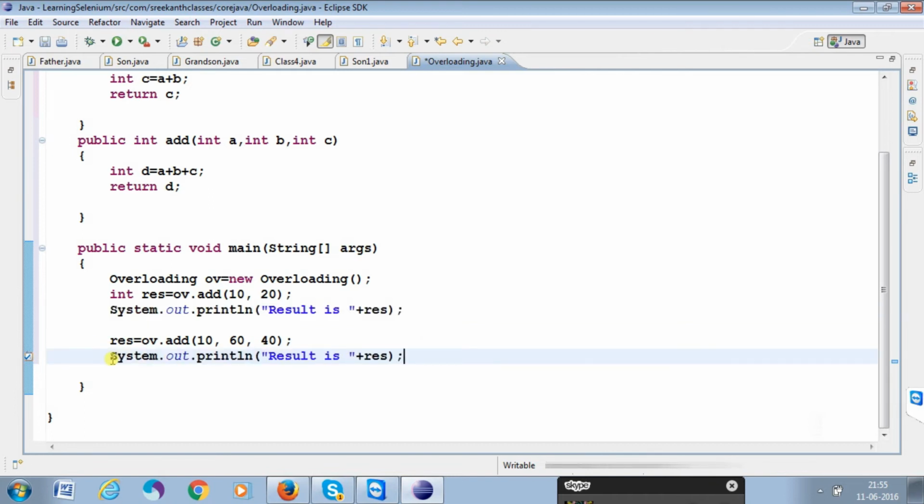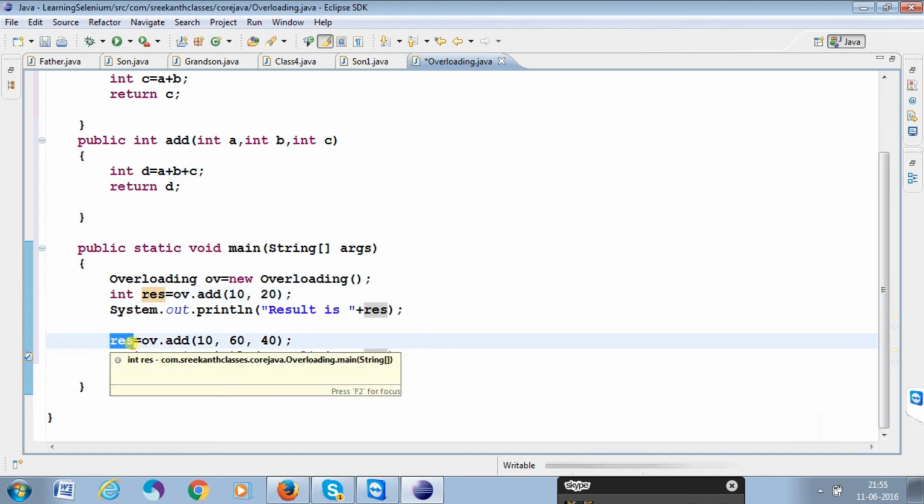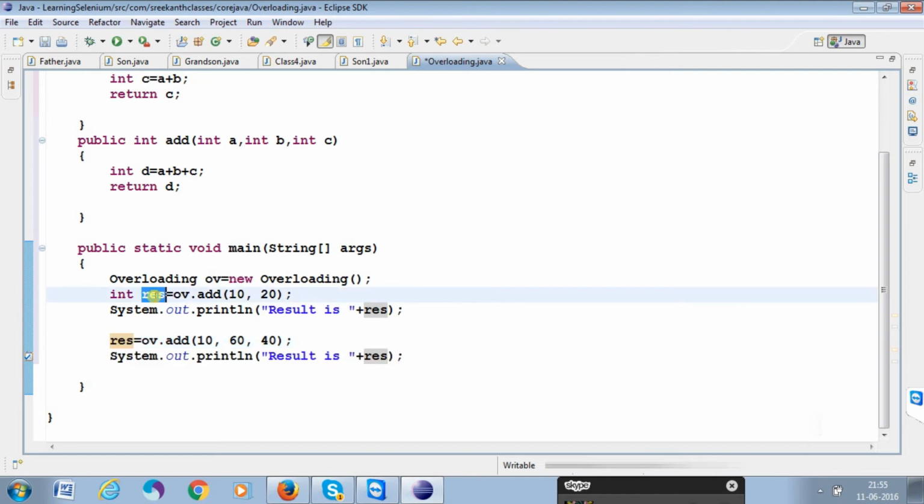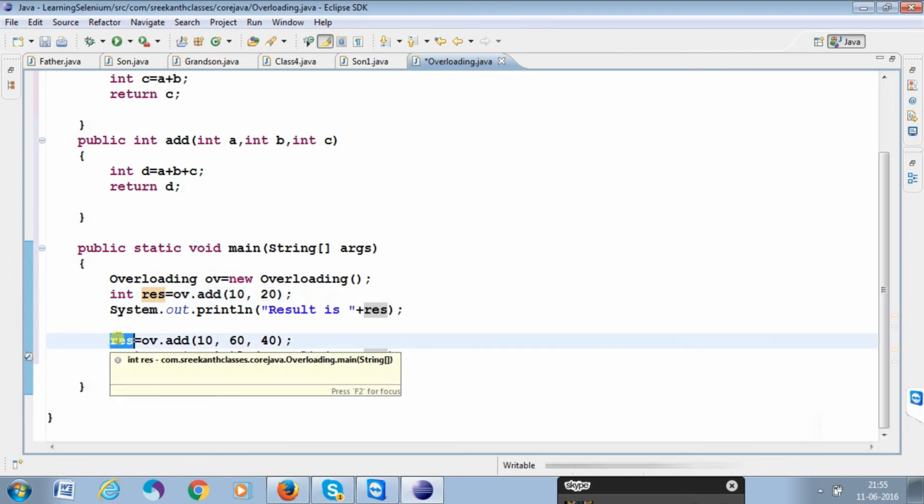Here one thing you need to identify. I am declaring res as an integer, but here I am not declaring it again, because you can declare a variable one time and use it many times. So this is variable reusability. One time you declare, many times you can use it. This is what we call variable reusability.